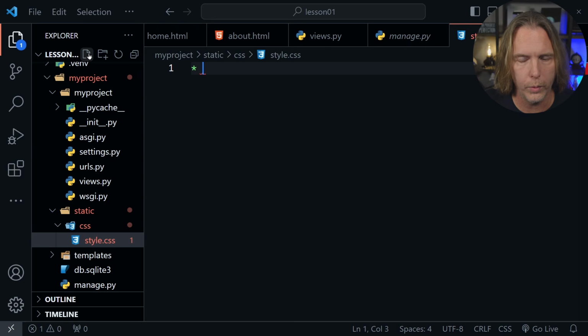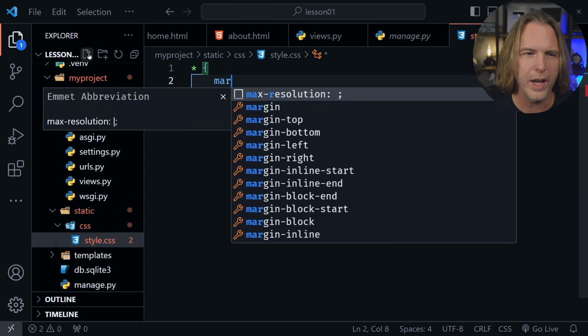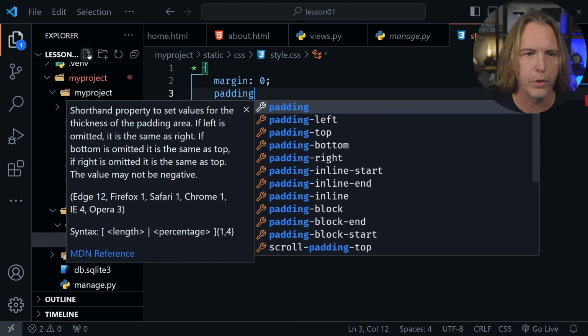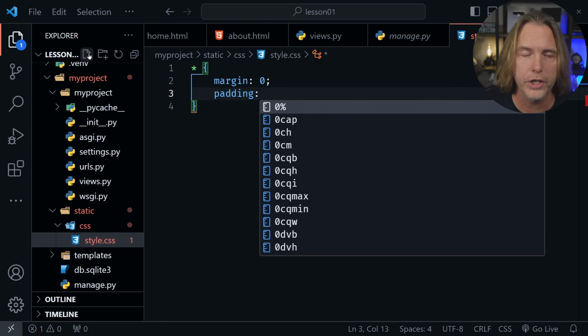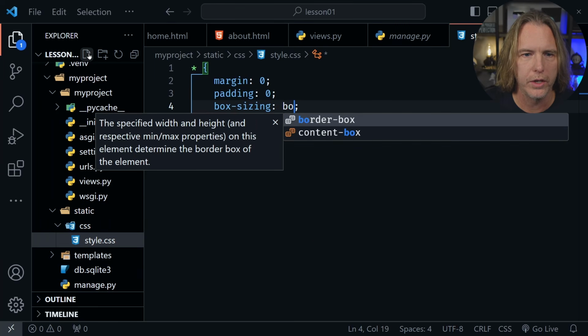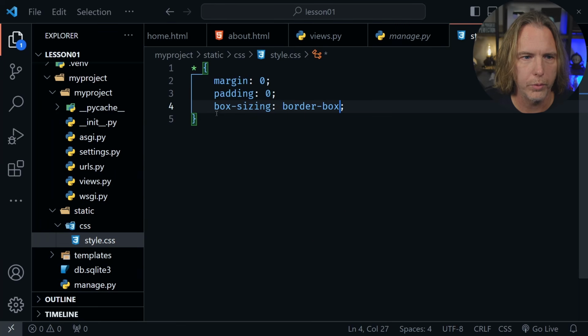Here, I'm going to start with a simple reset. We're not going to add a lot of styles here, but I'll reset as I usually do. So margin and padding, both at 0. After that, box-sizing to border-box. That is my simple reset.